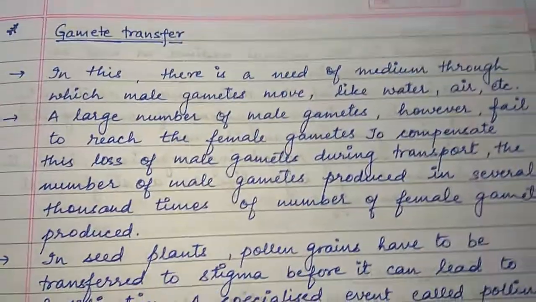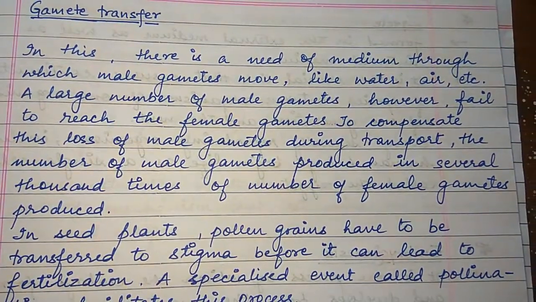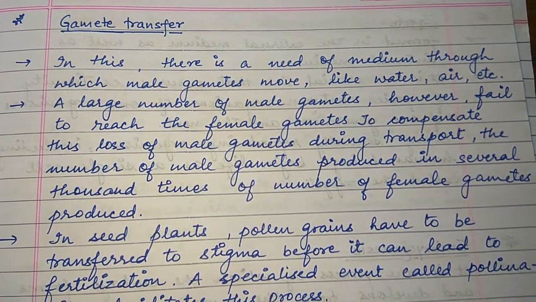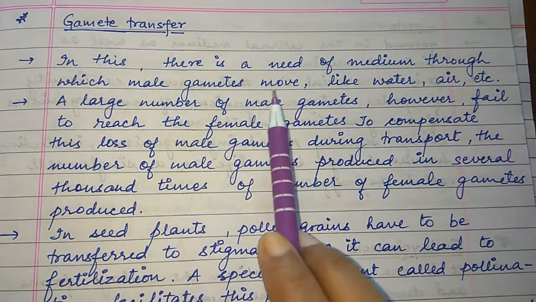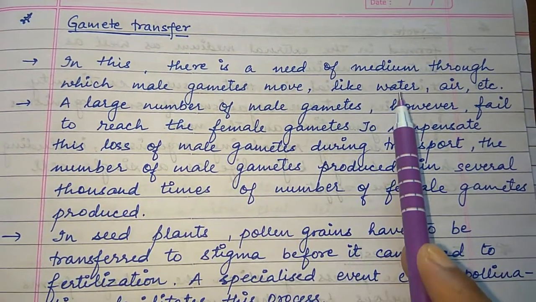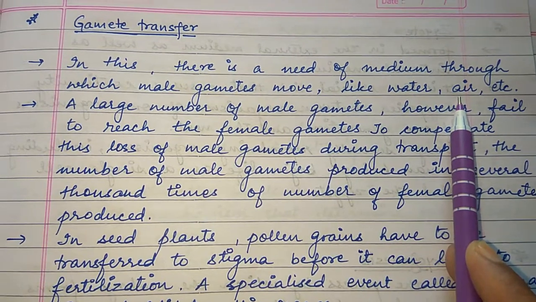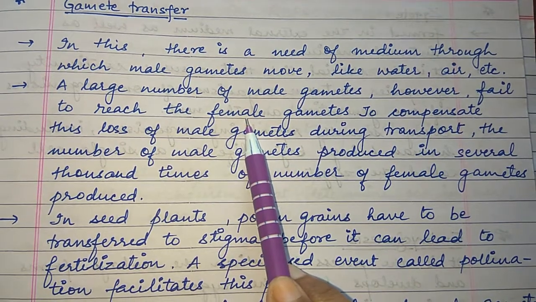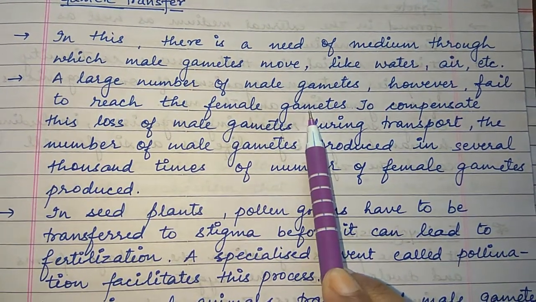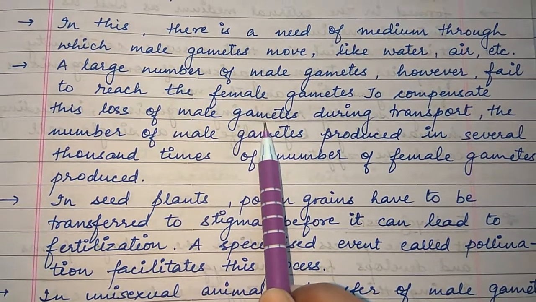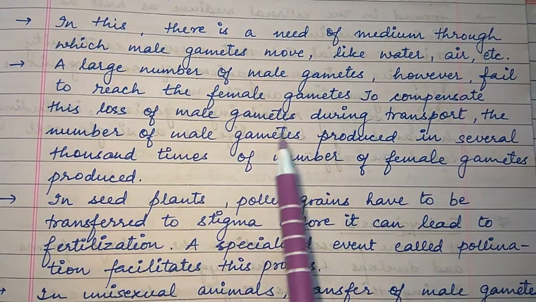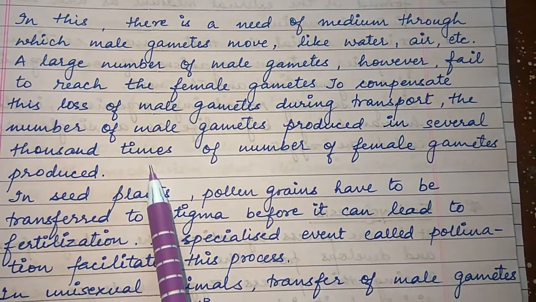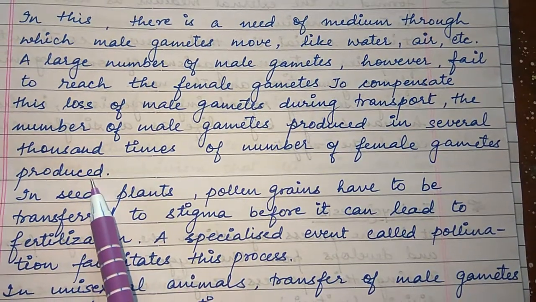Now next, gamete transfer. It is the process of transfer of gametes. In this, a medium is required in which male gametes move, mediums like water, air, etc. A large number of male gametes fail to reach female gametes. So to compensate for the loss of male gametes during transport, the number of male gametes produced is several thousand times the number of female gametes produced.